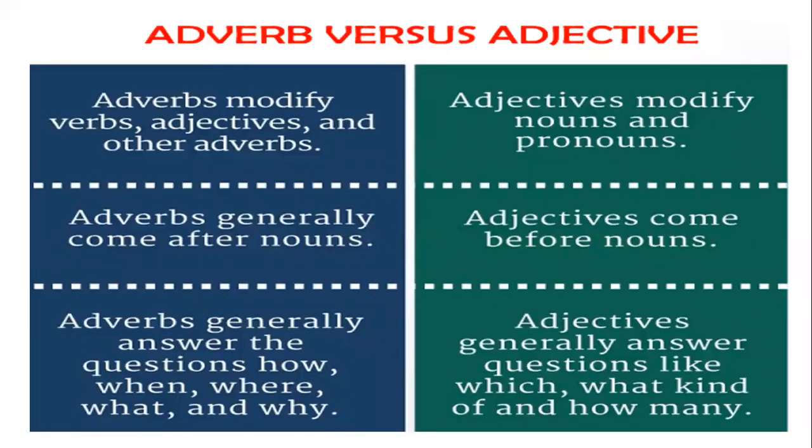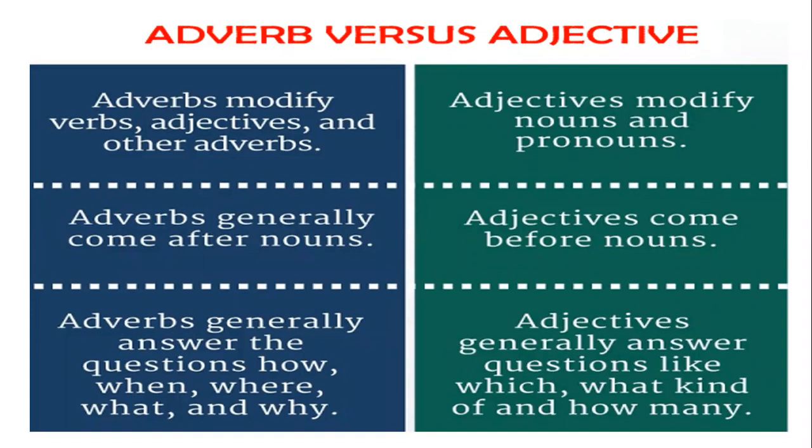Then our third pointer: adverbs generally answer the questions how, when, where, what, and why, even how often and at what extent. These are also part of adverbs, and adverbs usually give us the answer to these questions.